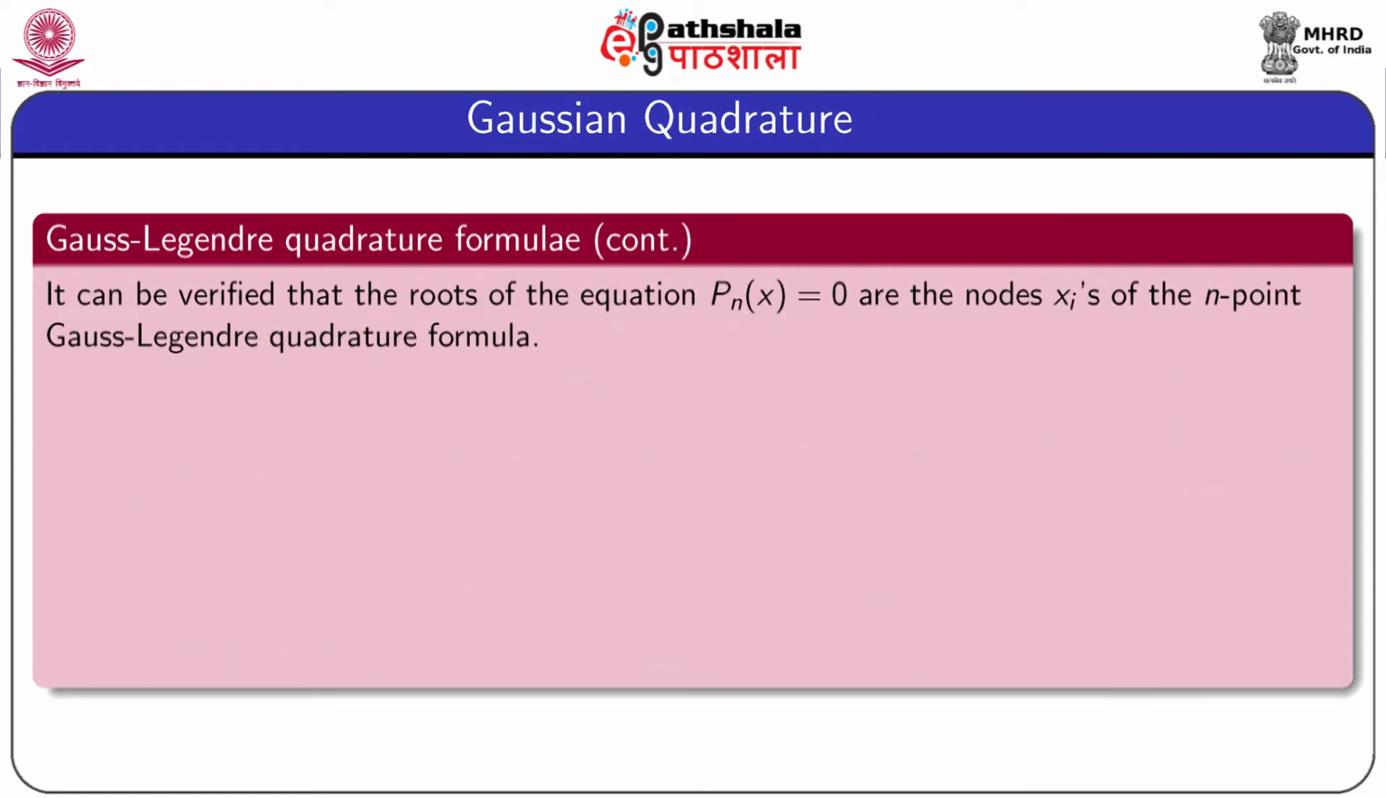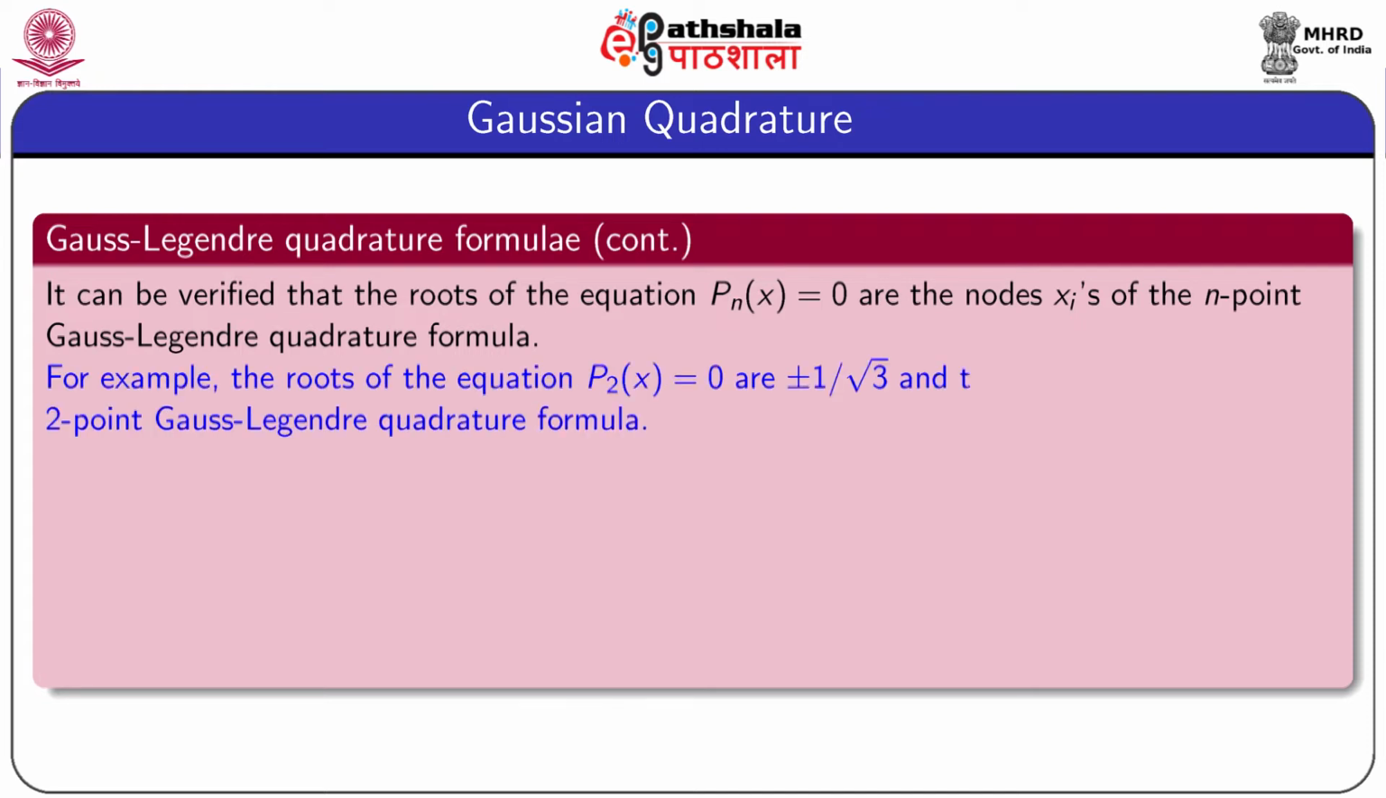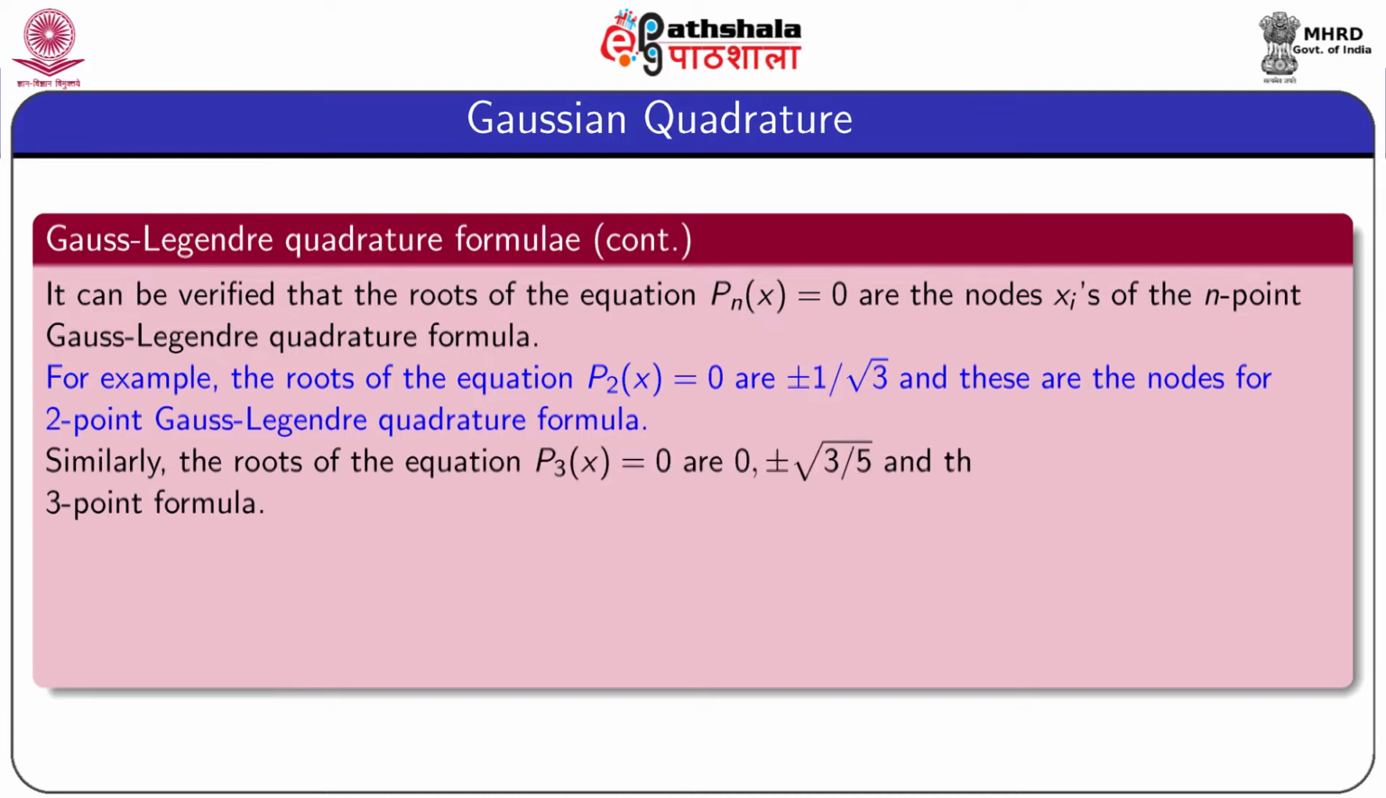It can be verified that the roots of the equation Pn(x) equal to 0 are the nodes xi's of the n-point Gauss-Legendre quadrature formula. It is obtained from the statement mentioned in the previous slide. For example, the roots of the equation P2(x) equal to 0 are plus minus 1 by root 3, and these are the nodes for the 2-point Gaussian quadrature formula. We have already deduced these values. Similarly, the roots of the equation P3(x) equal to 0 are 0, plus minus root over 3 by 5, and also these are the nodes of the 3-point Gaussian quadrature formula.